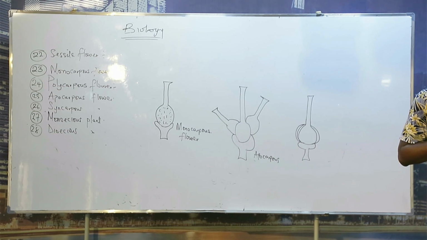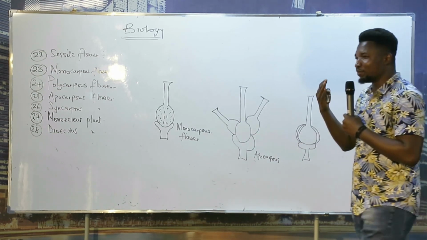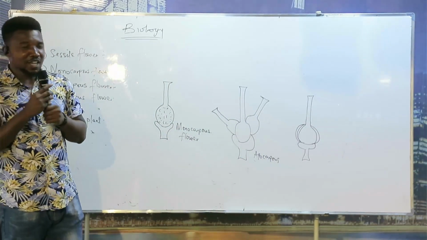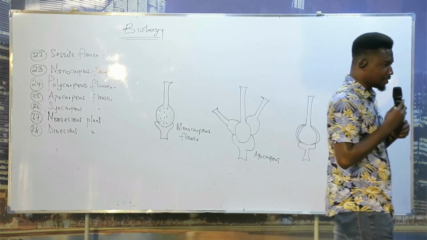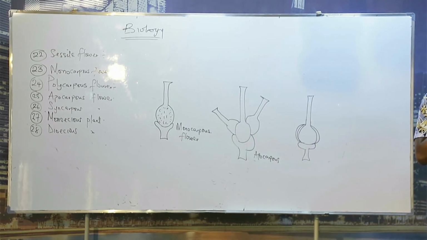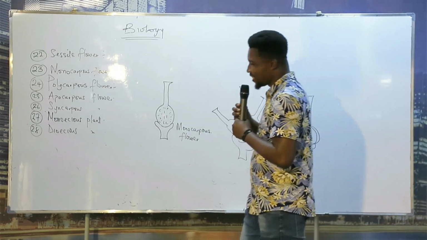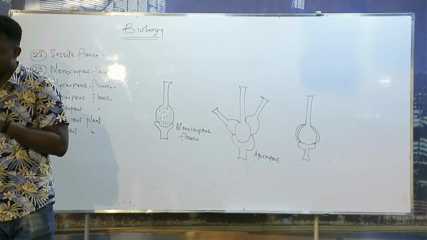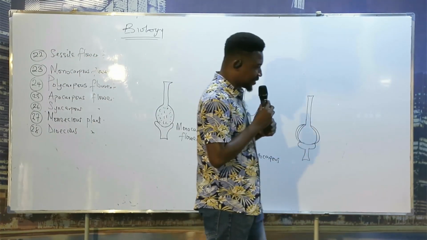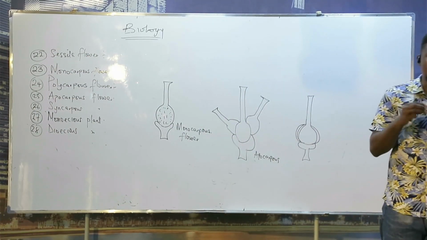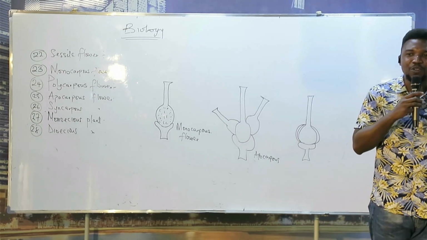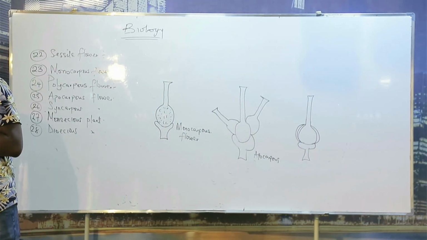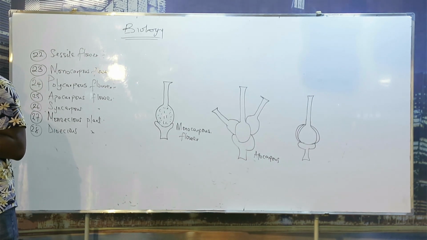Okay. Let me ask you this. We have self-pollination and we have cross-pollination. If there is a transfer of pollen grain from the anther to the stigma of the same flower, is it self or cross? Self. Are you sure? Okay. If there is a transfer of pollen grain from the anther of a flower to the stigma of another flower on the same plant, is it self or cross?